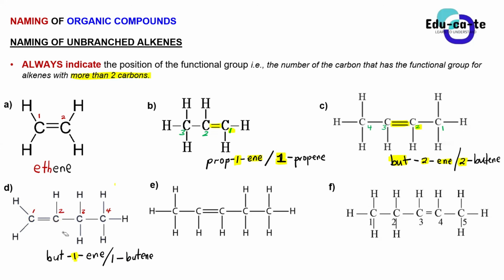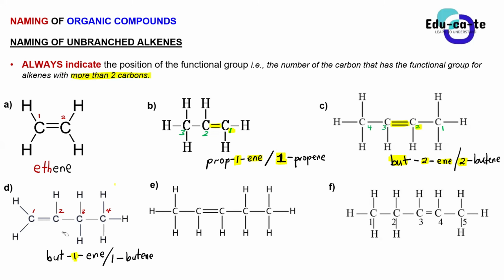Guys, do you see that compound C and compound D look alike? All of them have 4 carbons, an equal number of carbons and an equal number of hydrogens. But those 2 are different compounds, literally different compounds. You'll find out that 1 butene is used maybe for cooking, found in your spices and whatnot.